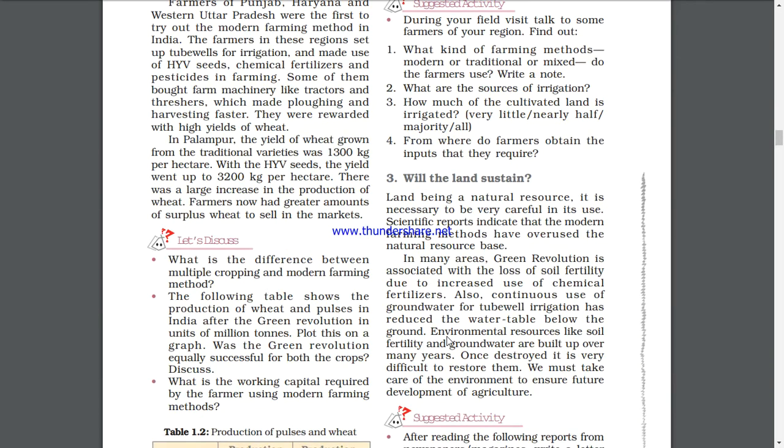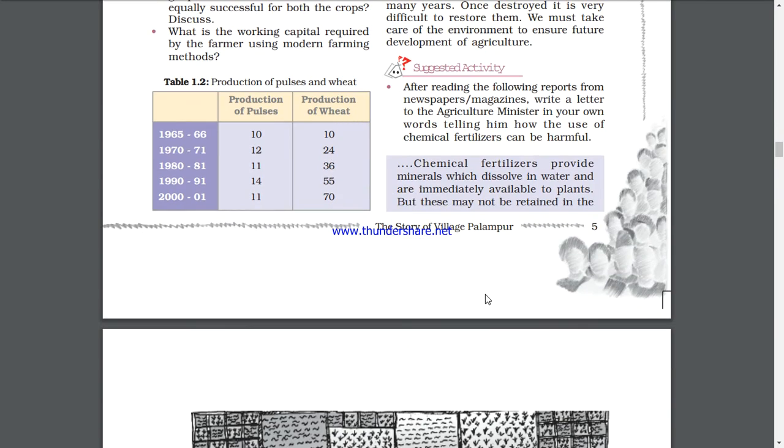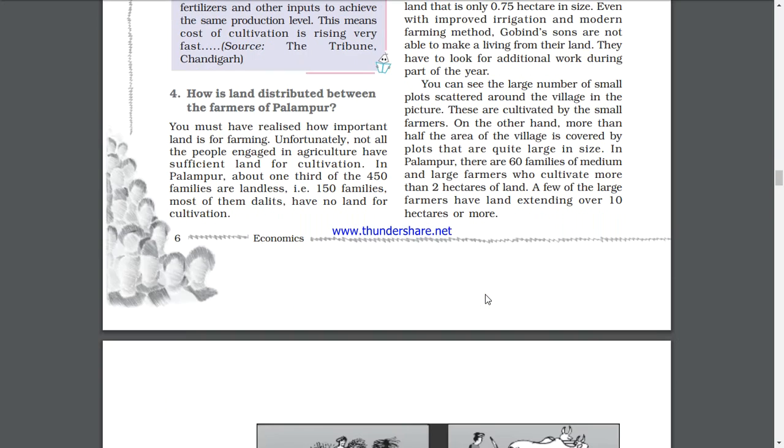Now let's move on. We have even done the topic, will the land sustain? If we are using so many chemical fertilizers and so many pesticides, will the land sustain? Sorry students, it will not sustain, because we are causing environmental pollution to the fertility of the soil, and the groundwater which we take through tube wells and irrigation facilities, we are finishing off day by day. So we have to think about this as well, so that our land should sustain. Fertilizer should be used, but in a limited quantity. So now let's move on.